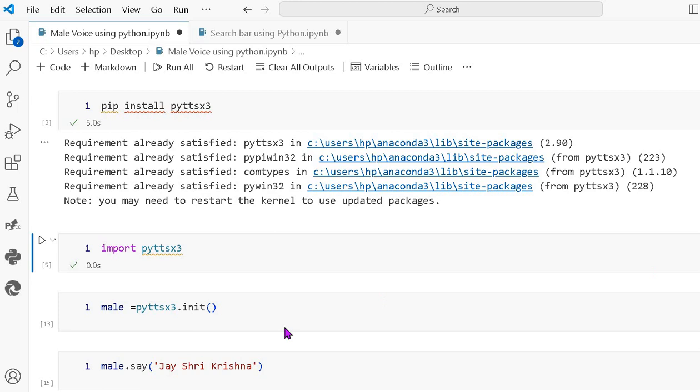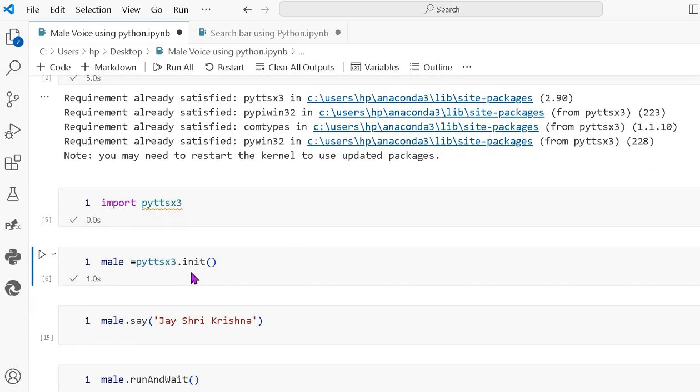Next, I have taken the male variable where I pass the pyttsx3 init library. Then init is used to initialize the object attributes. Okay, it's also working. Now next, male is a variable name, then dot say, where I pass the